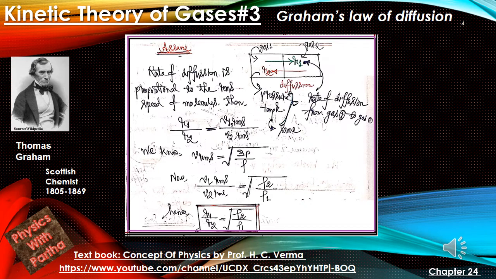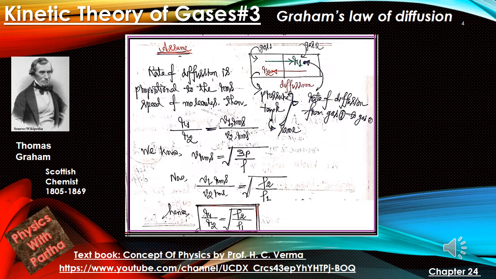So R1 divided by R2 equals V1 RMS divided by V2 RMS, where, as the picture shows, gas 1 is diffusing into gas 2 with a rate R1. Rate means number per unit time, the number of gas 1 molecules moving into gas 2 per unit time. In the same way, gas 2 is diffusing into gas 1 with a rate R2.